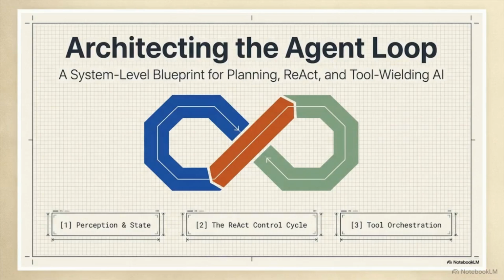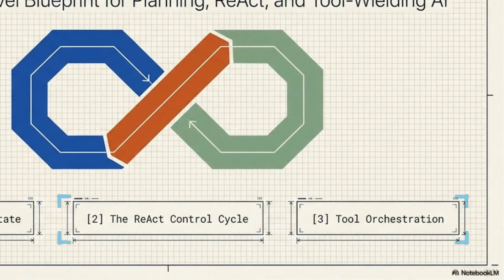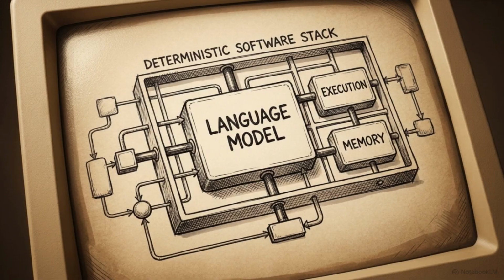This blueprint illustrates the complete agent loop. It maps how an AI agent repeatedly perceives data, reasons, executes actions, and observes the results until a goal is met. Our deep dive isolates the execution layers on the right, the ReAct control cycle, and tool orchestration. Connecting a language model to these layers creates an active compute node operating within a deterministic software stack.